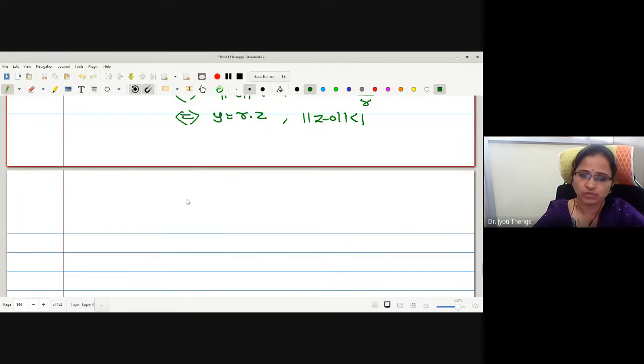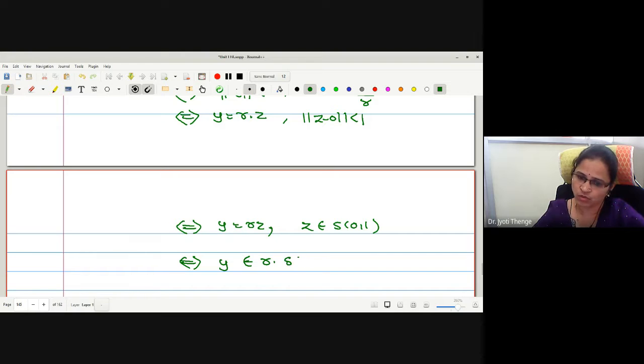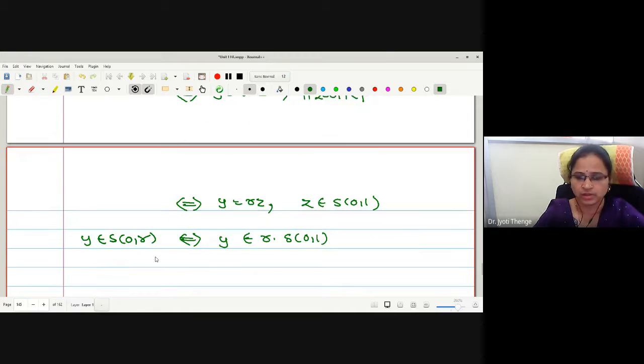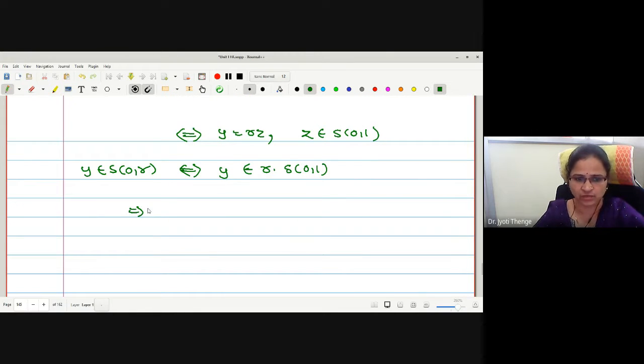What it allows us to write is y equals rz, z is in S(0, 1). Is it okay? Yes, ma'am. Therefore, I can write y belongs to r times S(0, 1). Actually, we started with y in S(0, r), therefore equality holds again. Therefore, S(0, r) is r times S(0, 1).